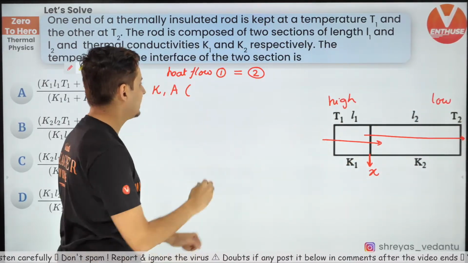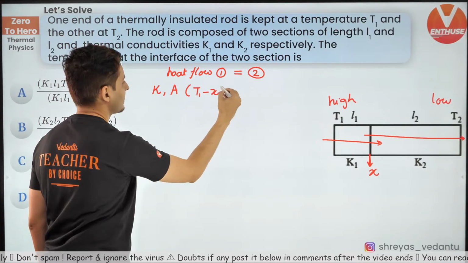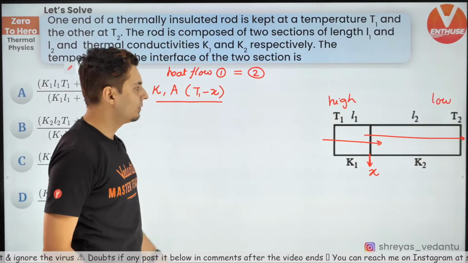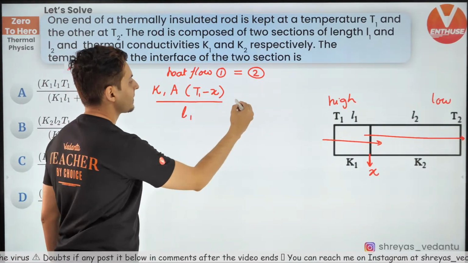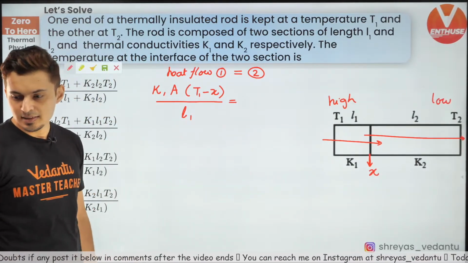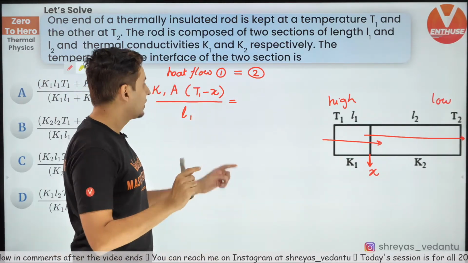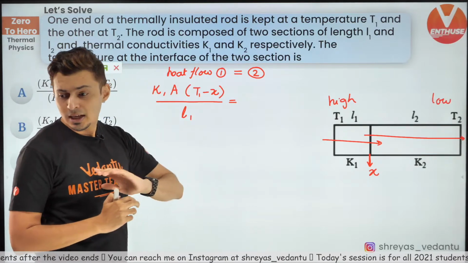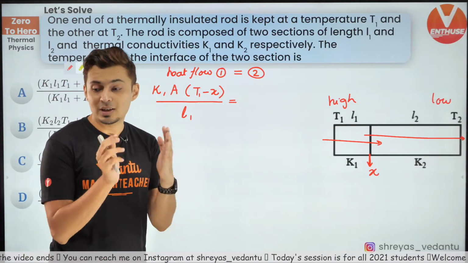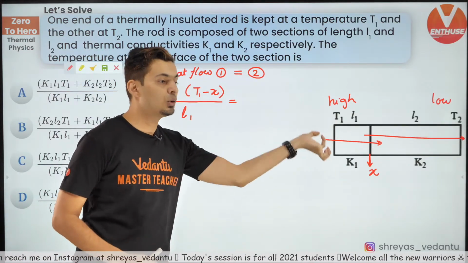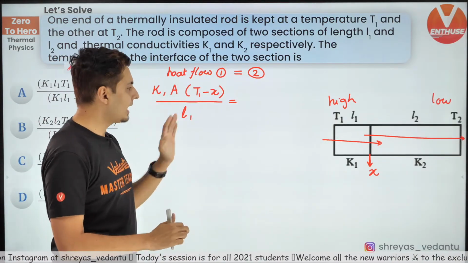So T1 minus X, be careful, T1 minus X divided by the length of the rod. What is the length of the rod? It is L1. No problem Snehal, it's okay. No need to put minus sign because we are talking about the magnitudes. So heat flow rate magnitude in 1 and 2 are same. So just use it as it is.